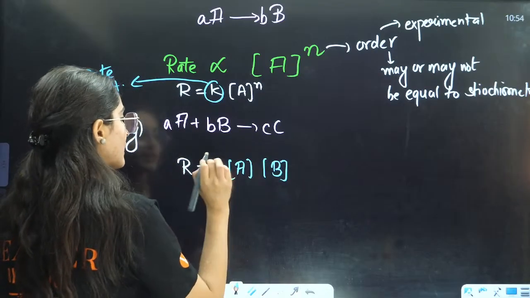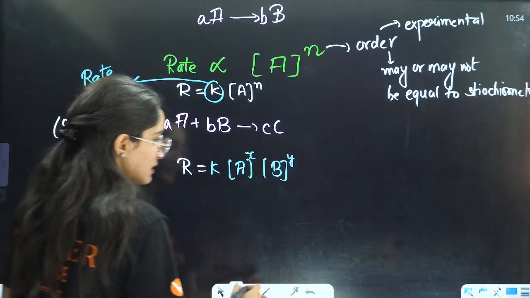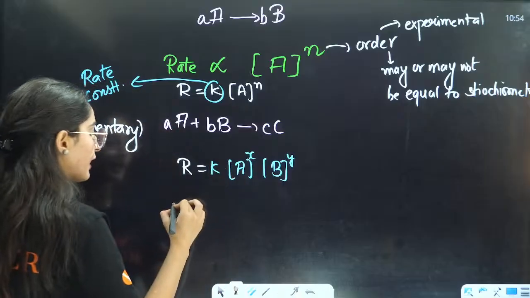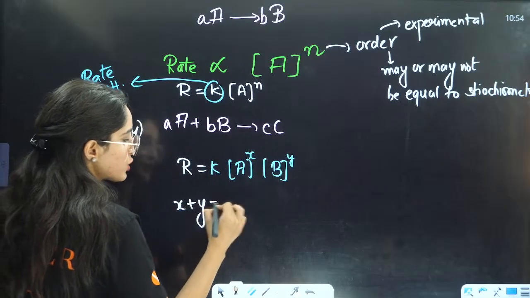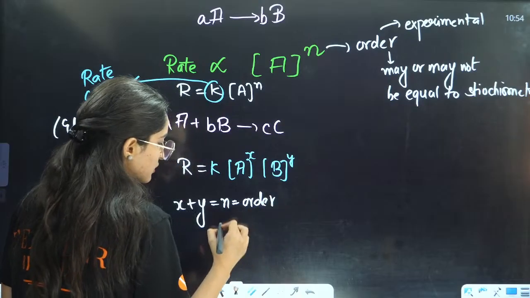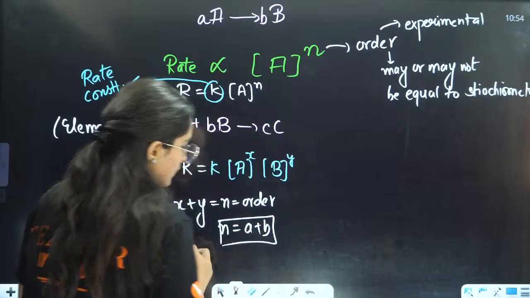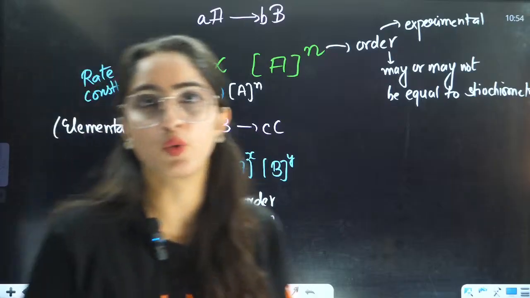So for example, I am saying this is x, this is y. Because of the elementary reaction, I am saying x plus y is equal to n, that is the order. And for an elementary reaction, this order will be equal to a plus b only.